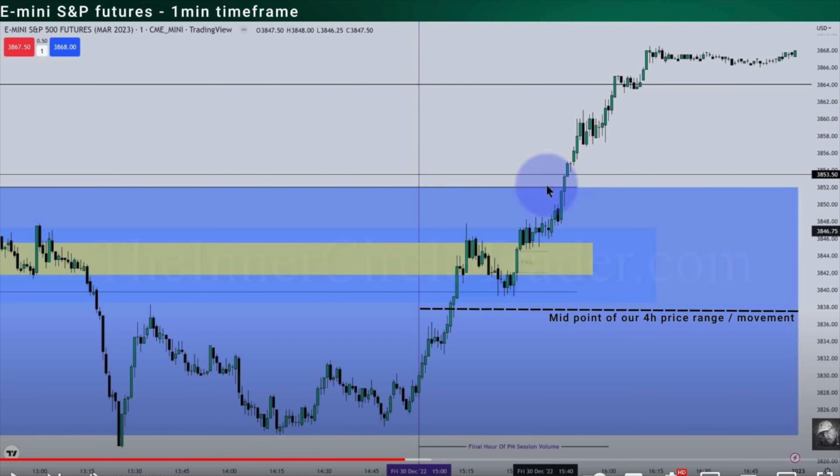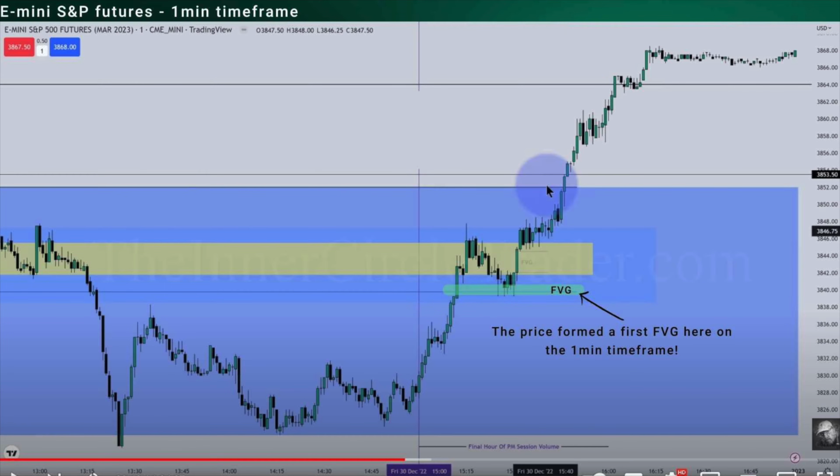Okay guys, so this is something different. It's not the midpoint of our day. I got confused a little bit at the beginning when I was doing this summary for this episode, so just pay attention to that, because what ICT tells us is related to trading from 3 until 4 p.m. New York local time. And instead of using the whole range of the day, he uses the midpoint of our 4-hour price range movement. So guys, this is not our premium, okay? When the price goes above it, that acts as our partial confirmation that the price actually wants to go higher. But indeed, we need more confirmations than only that one.